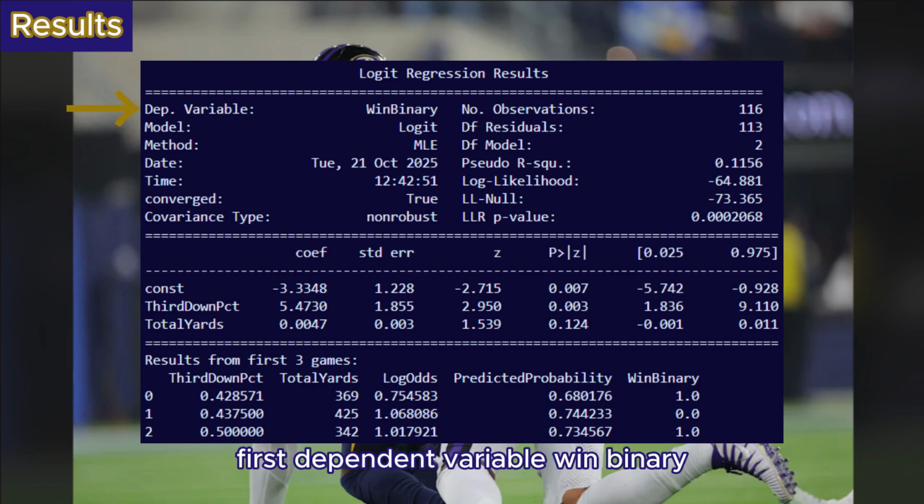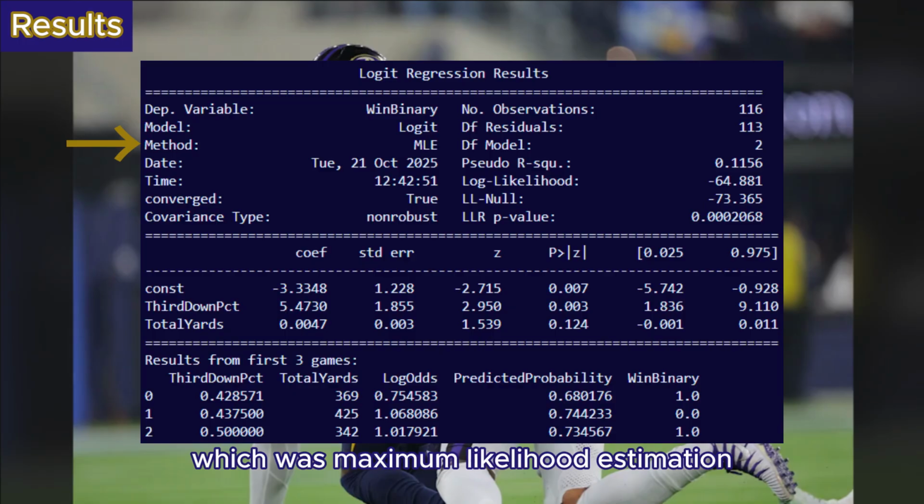First, dependent variable, win binary. We're predicting if two variables, third down conversions and total yards in this case, predict wins or losses, which is a pair of binary outcomes. 1 means wins and 0 means loss. Next is the model, which is Logit, shorthand for logistic regression, and it just shows the name. Next is the method that we use, which was maximum likelihood estimation.